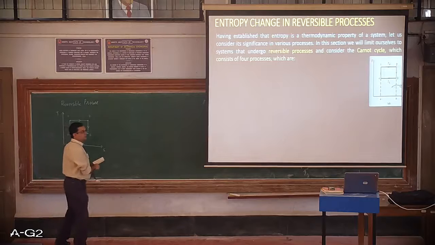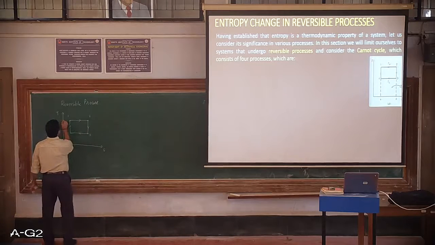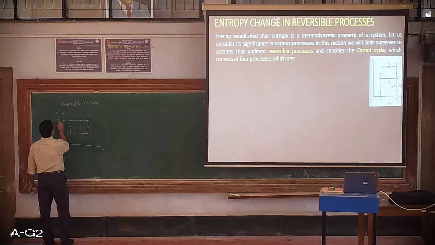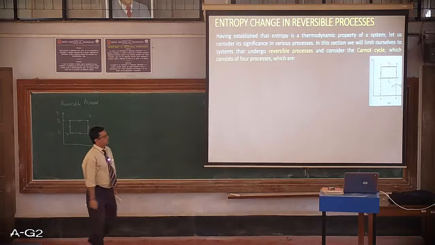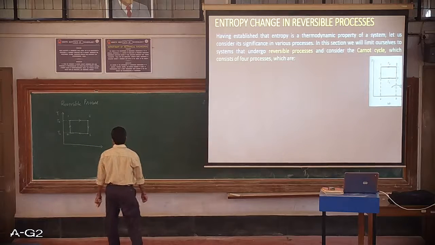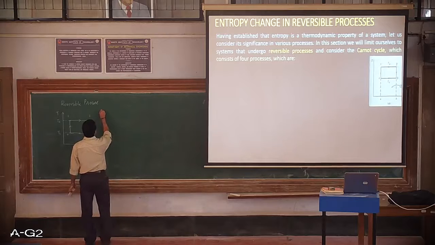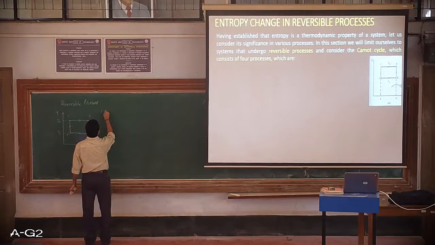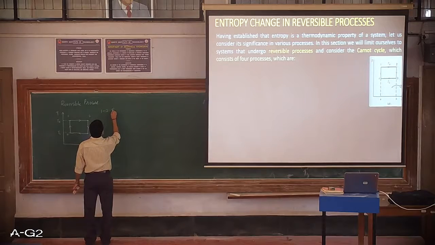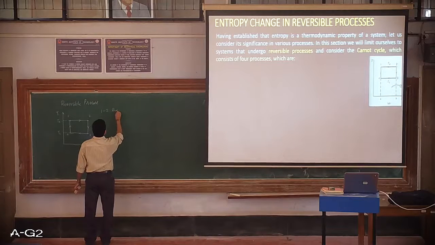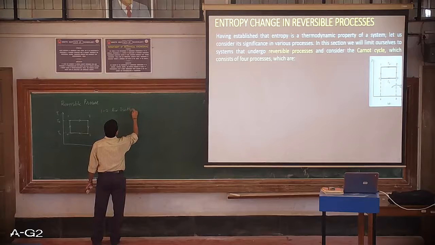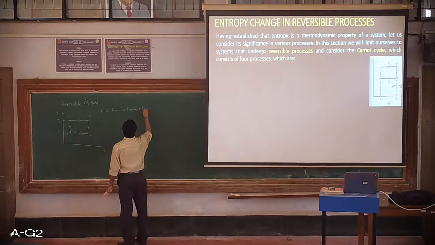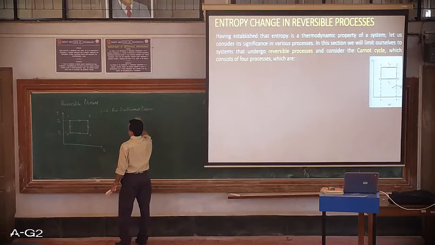So here Carnot cycle consists of 4 different processes and all are reversible processes. For example, process 1 to 2 is called reversible isothermal process.